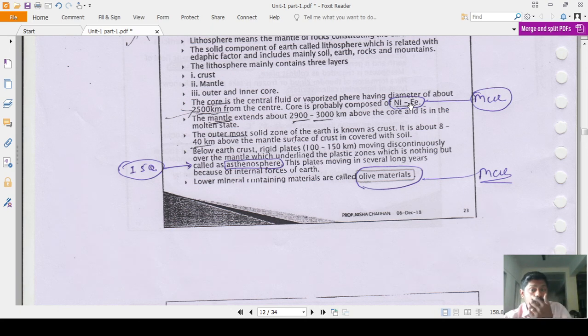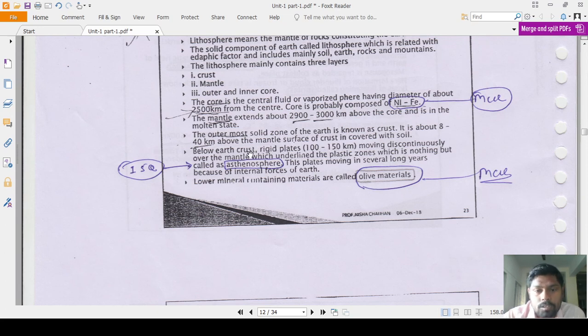The earth core is composed of which element? That is nickel and iron. Now the second layer, that is called mantle. Mantle is extended about 2900 to 3000 km above the core and it is in the molten state. And the outermost solid zone of the earth is known as the crust. It is about 8 to 40 km above the mantle, and the surface of crust is covered with the soil.